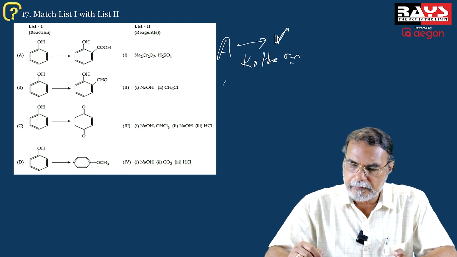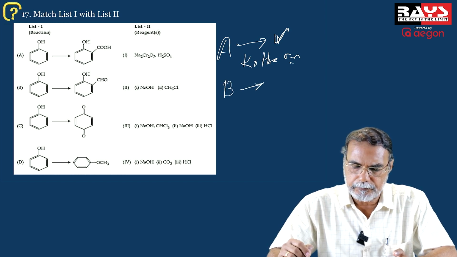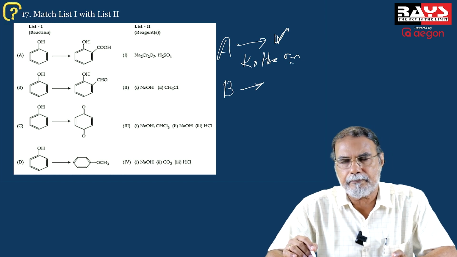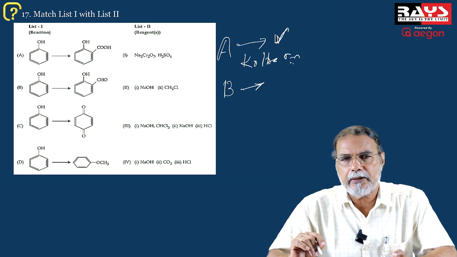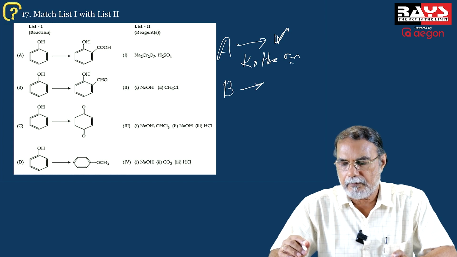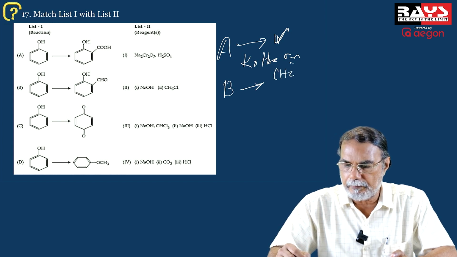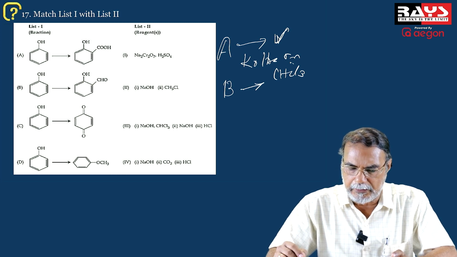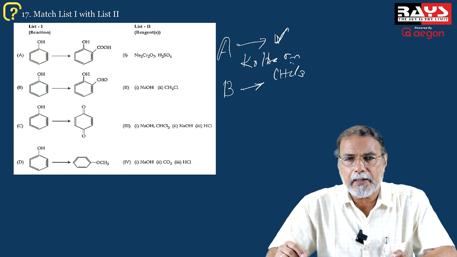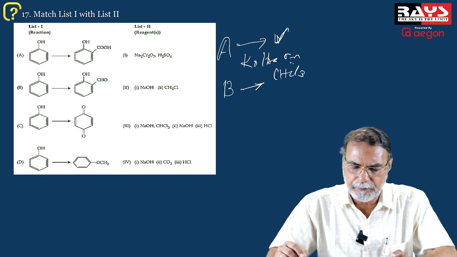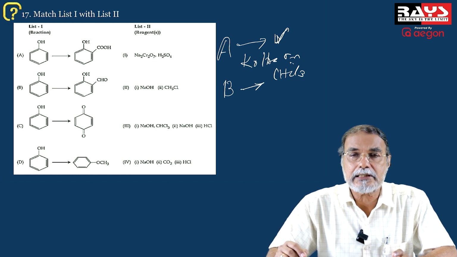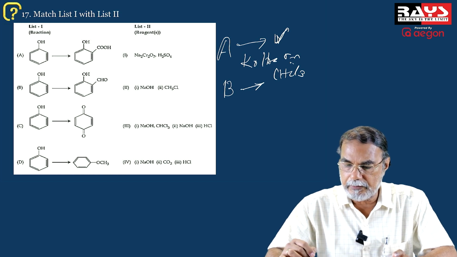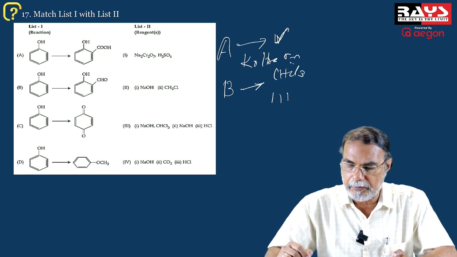And the second is the conversion of phenol to salicylaldehyde. And that is the famous Reimer-Tiemann reaction, where you react with chloroform in the presence of alkali, followed by acidification of the compound. So the second conversion, phenol to salicylaldehyde, can be correlated with option 3 on the right hand side.